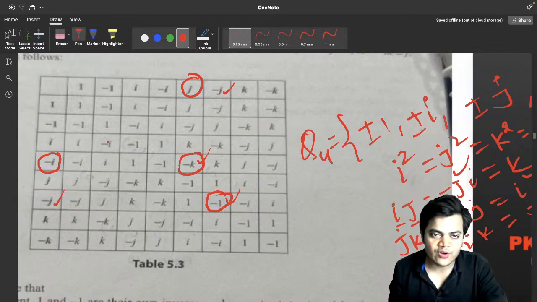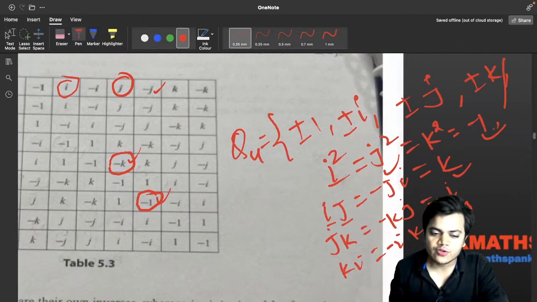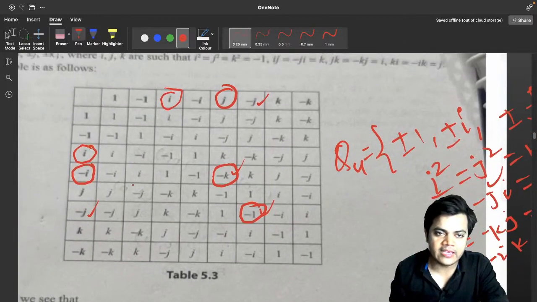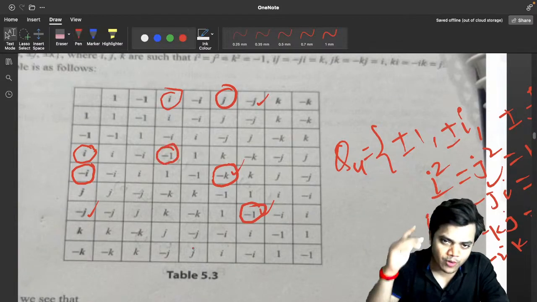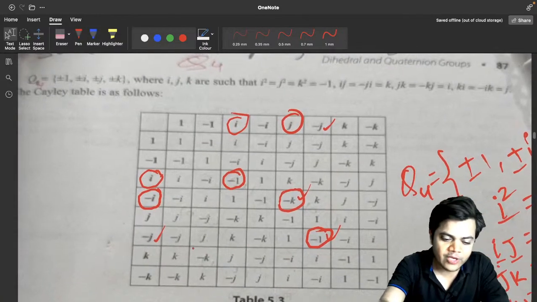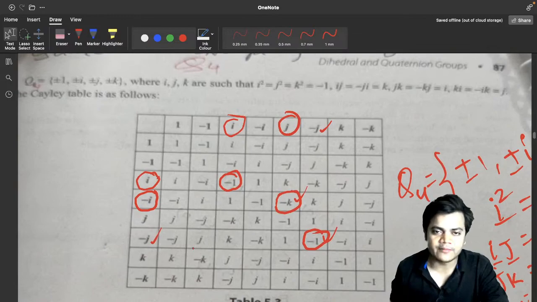So first of all, I think you are able to write this Cayley table undoubtedly by using this algebra, isn't it? Yes or no? Because if it is written i over here and i over here, then i square, and i square is already given as minus 1. So we will not hesitate to say that this i dot i is equal to minus 1. So I hope you understand how this Cayley table is made. मैं उम्मीद करता हूं कि आप यह जानते हैं कि टेबल कैसे बना.